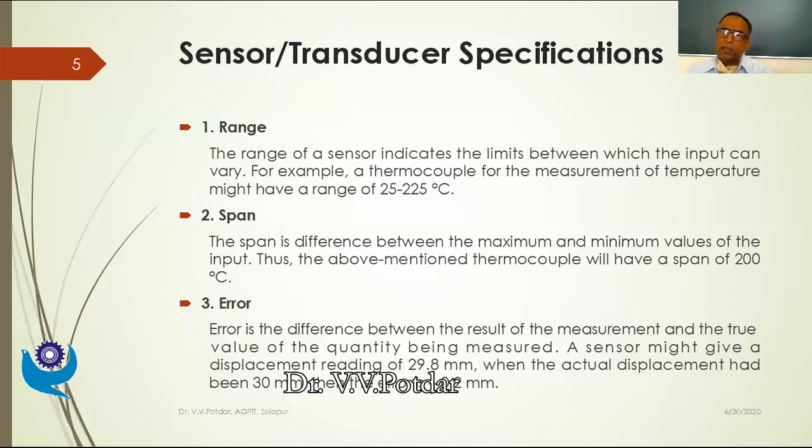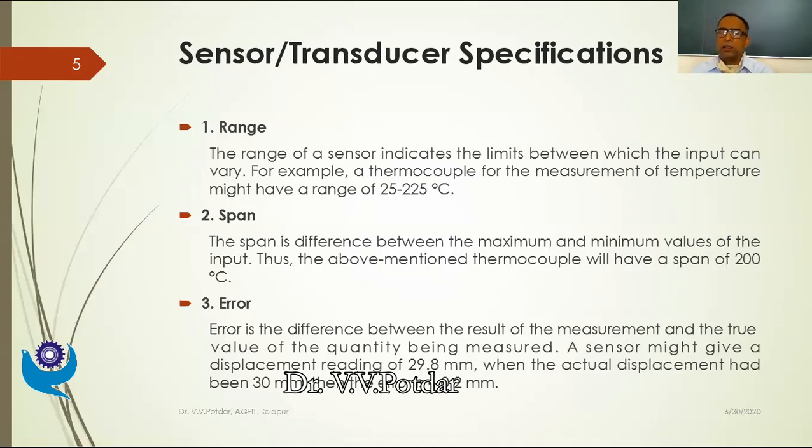For particular applications, in what temperature range will we be using this transducer? He has given one example. A thermocouple for the measurement of temperature might have a range of 25 degrees Celsius to 25 degrees Celsius. So in most instrument or transducer specifications, this parameter is mentioned: what is the range of this equipment, range of this transducer? In this case, the range of the temperature transducer is given as 25 degrees to 25 degrees Celsius.